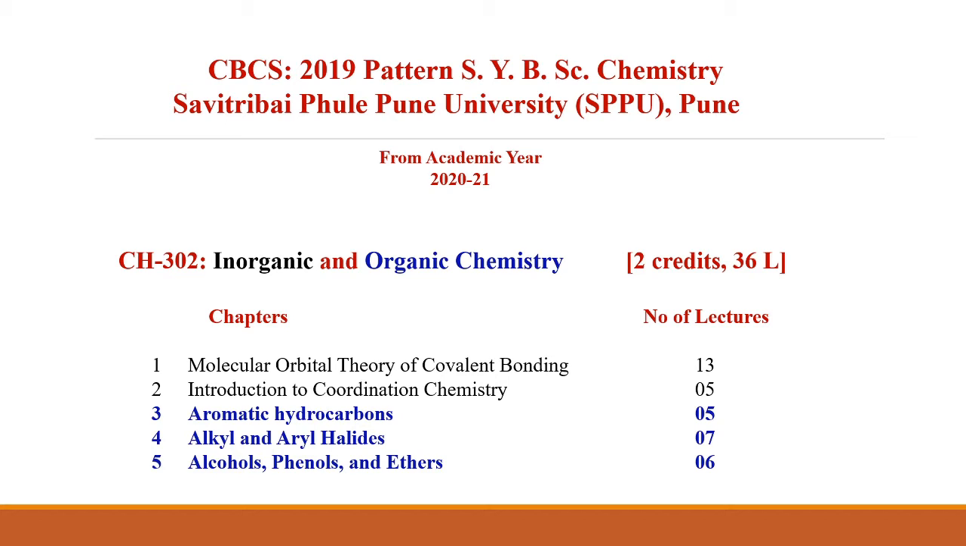Basically, this course comprises 5 chapters. The first two chapters are related to inorganic chemistry, that is molecular orbital theory of covalent bonding, and second, introduction to coordination chemistry. And the rest of the 3 chapters, that is aromatic hydrocarbons, alkyl and aryl halides, alcohol, phenol, and ethers, are related to organic chemistry. So in this course, I am going to teach you the organic chemistry portion.